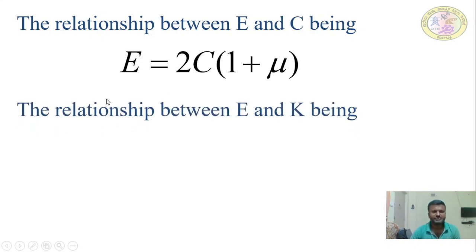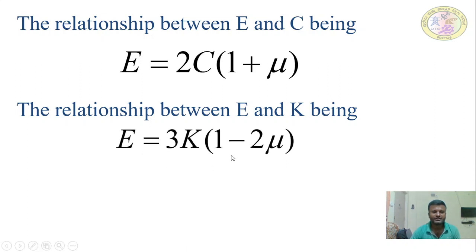Next, the relation between E and K, that is Young's modulus of elasticity and bulk modulus. E is equal to 3K into 1 minus 2 mu. When we know Young's modulus of elasticity and Poisson's ratio, we can find out bulk modulus. Or if we know bulk modulus and Poisson's ratio, we can find out Young's modulus of elasticity.